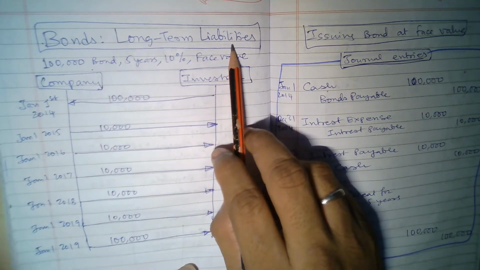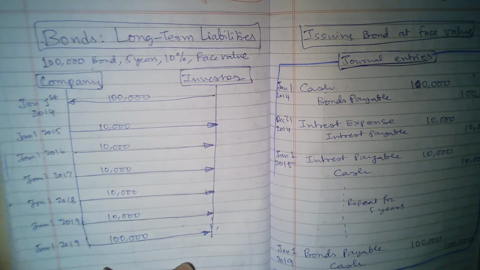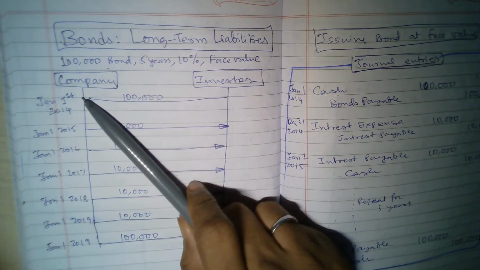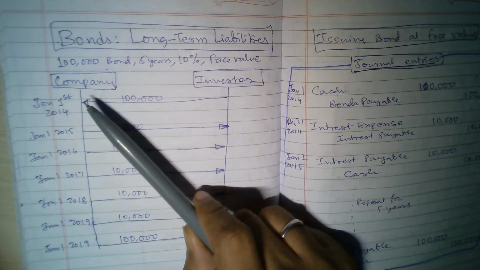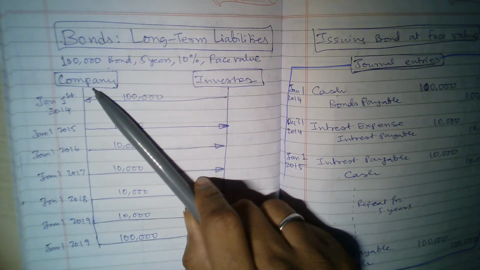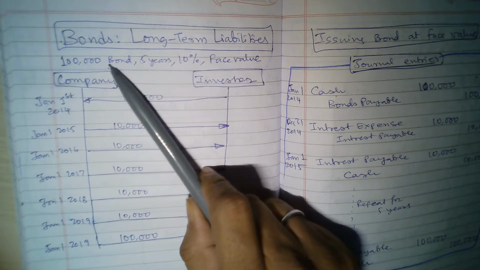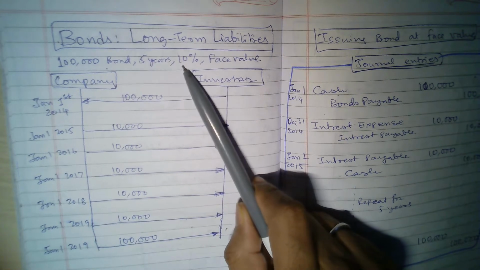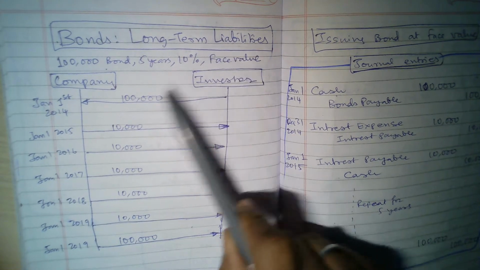So what is a bond? Bond is a liability for a company. So in this case, what is happening? Company needs capital, right? The company needs money to do its business. So what the company does is, from time to time, it issues bonds. For example, in this case, a $100,000 bond is issued by the company for a period of 5 years at 10% interest rate and issued at a face value.